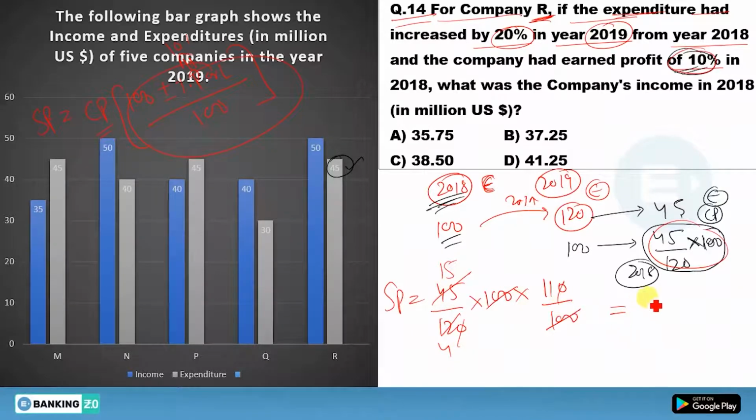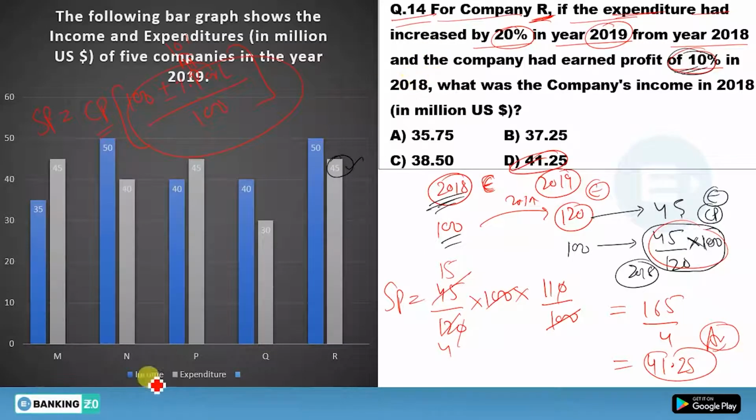So you'll get 165 divided by 4, which gives 41.25. So 41.25 rupees is the answer.